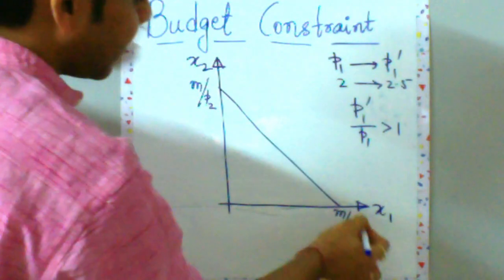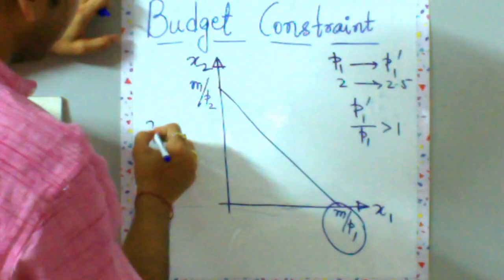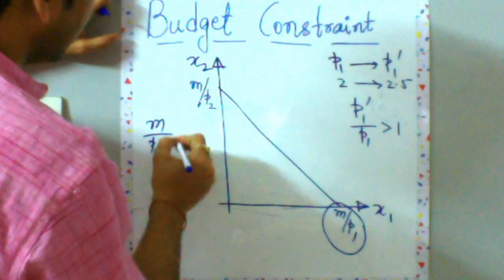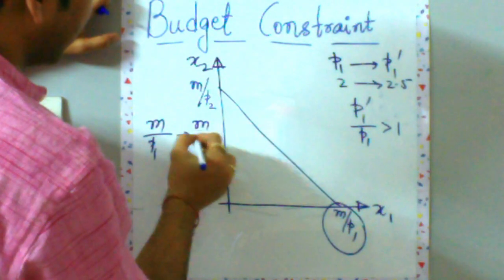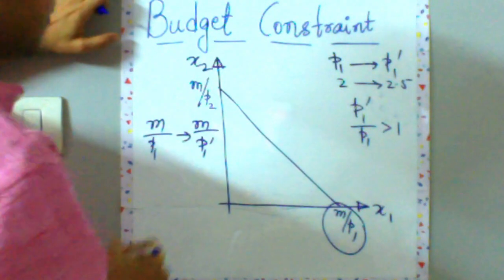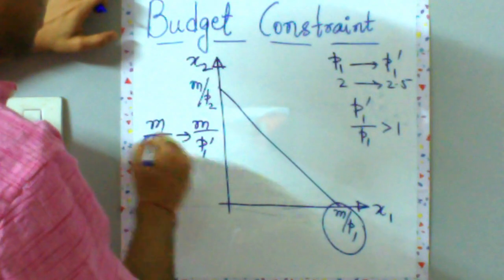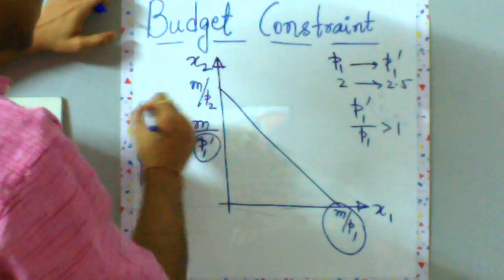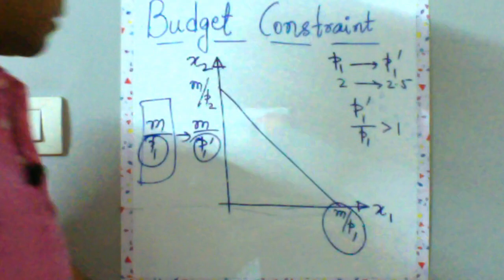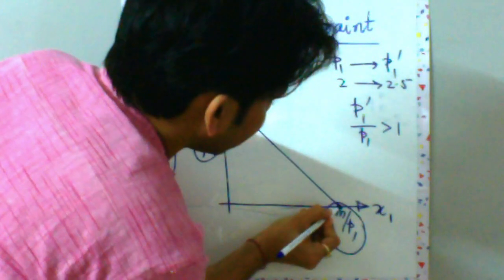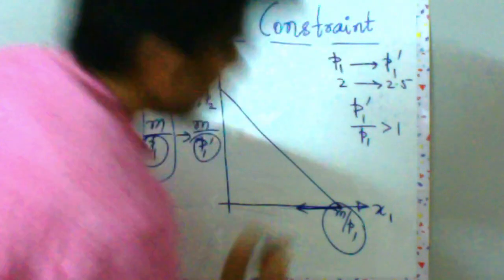So what will happen to your M by P1? Your M by P1 will move from M by P1 to M by P1 prime. So if you are increasing the denominator, definitely this number will fall, which means this will move to the left.